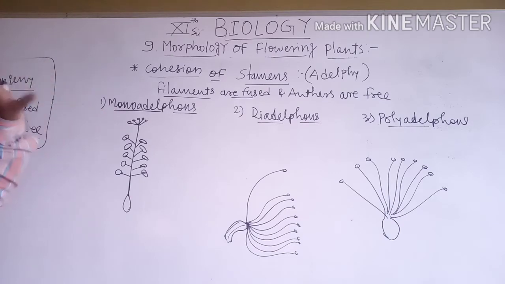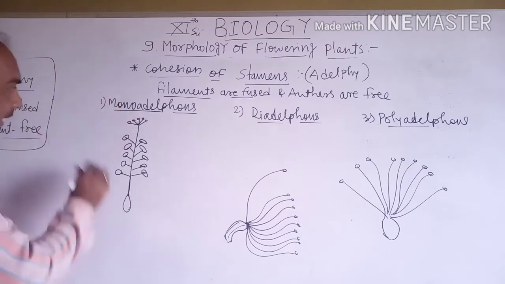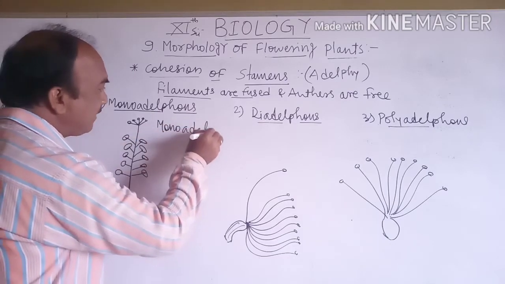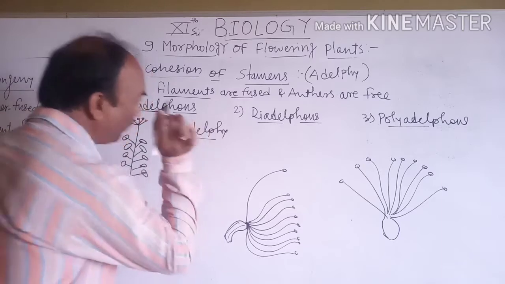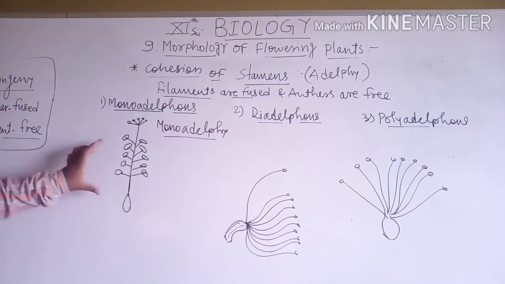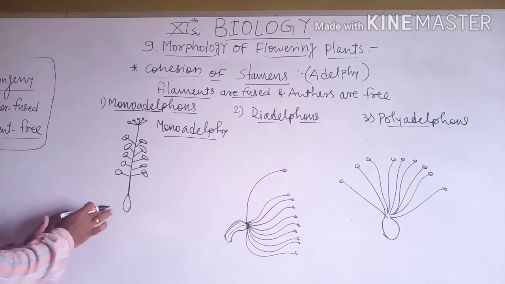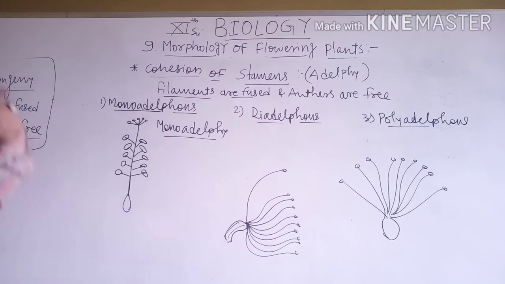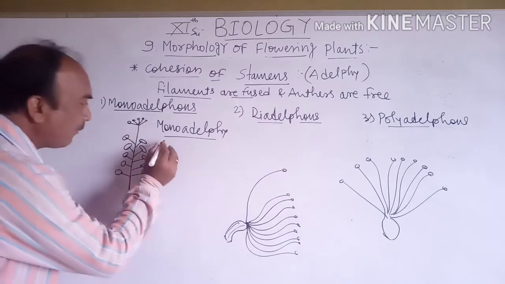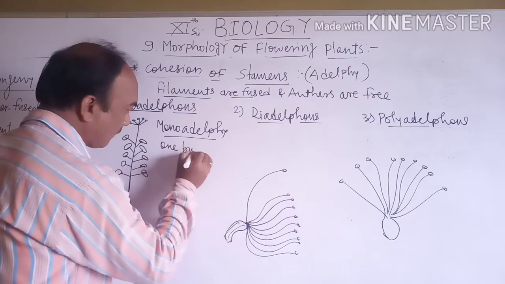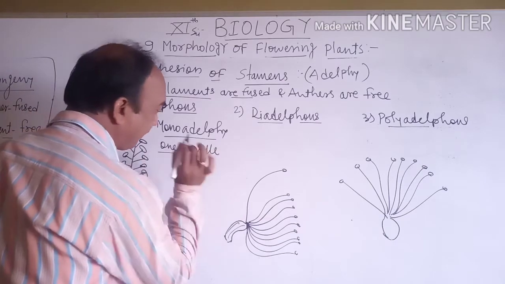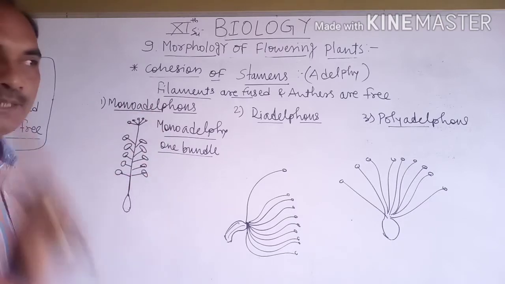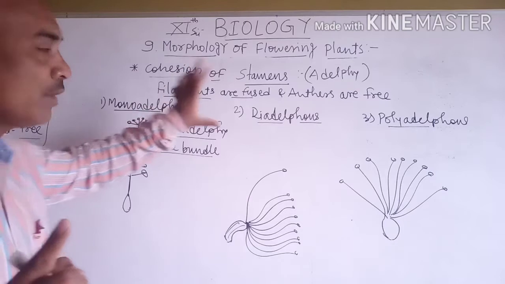Monoadelphous stamen: when the filaments are fused and the anthers are free from each other, and the filaments form only one bundle.